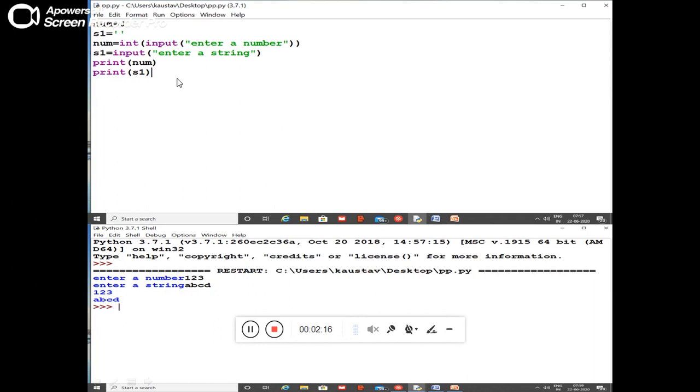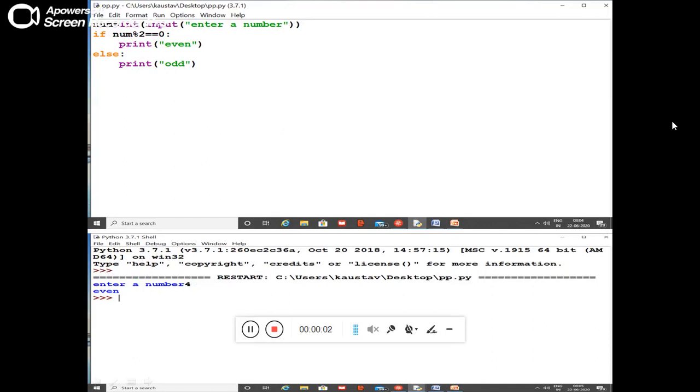And here we don't have any keywords. Mainly Python is using functions. Now if I run this program, what is going to happen? The output will be this one. It will accept a numeric value, it will accept a string, and then it is going to be displayed.